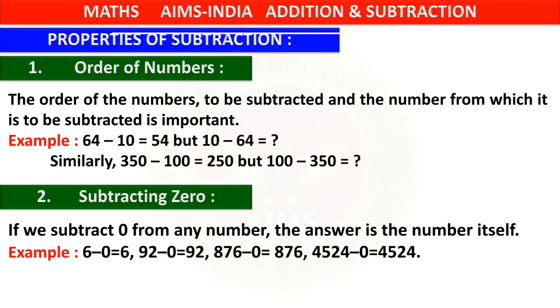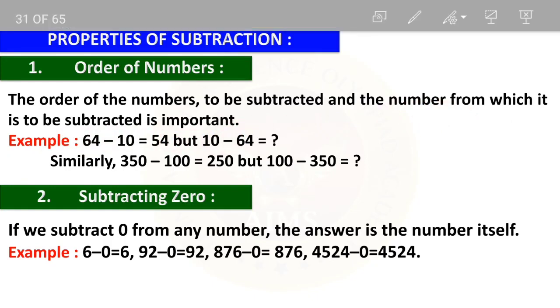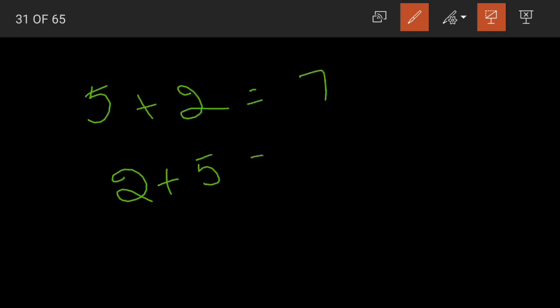We've learnt about properties of addition, right? Yes, in the same way, let us learn about properties of subtraction. Property number 1, order of numbers. The order of the numbers to be subtracted and the number from which it is to be subtracted is important. If you remember from the addition lesson, children, the order of the numbers, what did we learn? See, 5 plus 2 becomes what? 7. Even though if you change the order, that is write 2 first and 5 second, 2 plus 5 will also give us the same answer, that is 7.